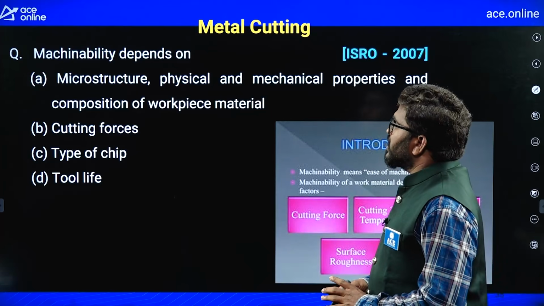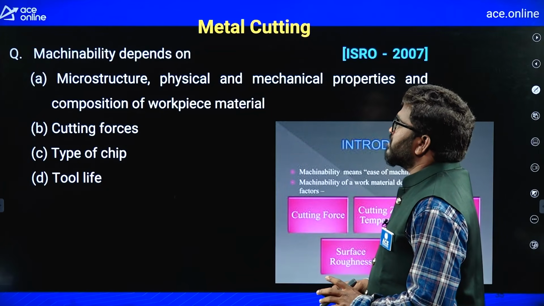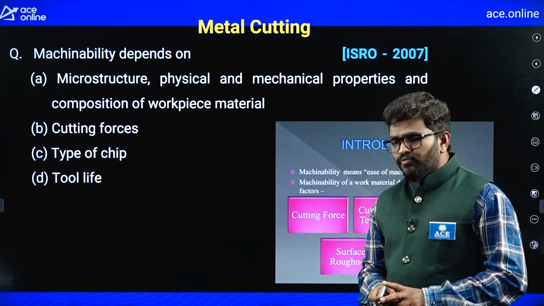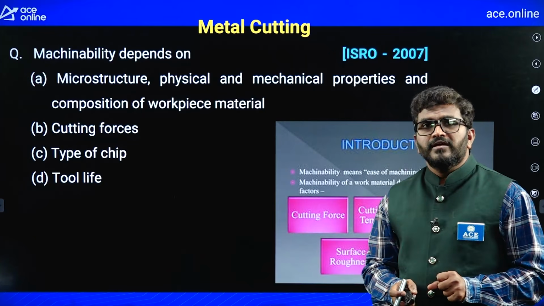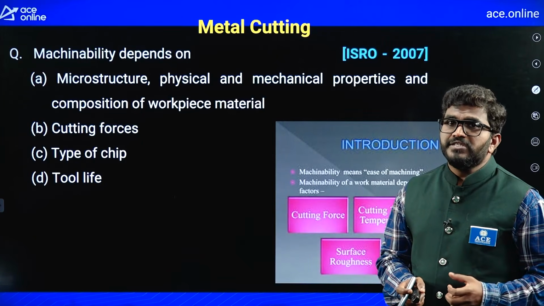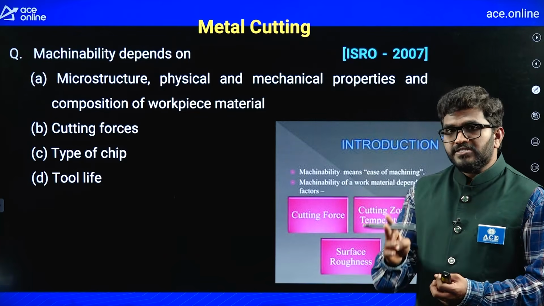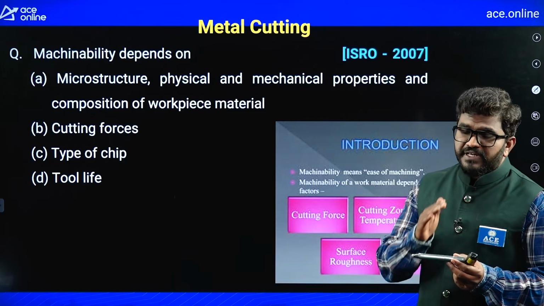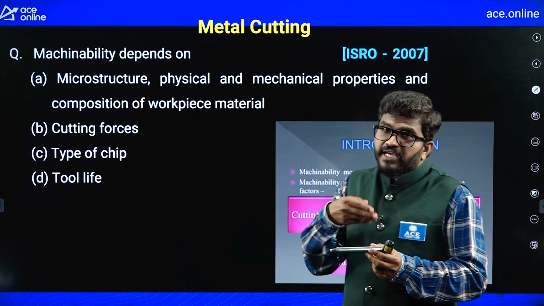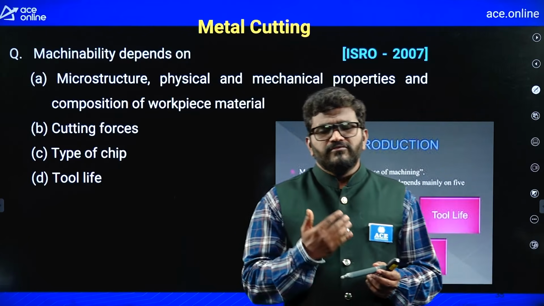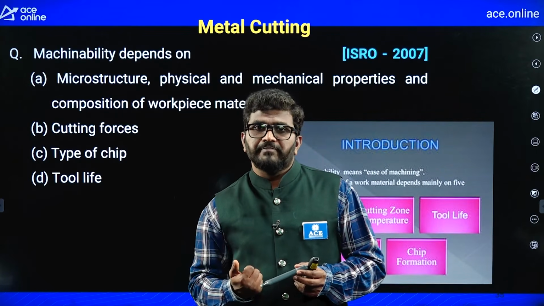Okay. Now, you can see the machinability depends on. So, what do you mean by machinability? Machinability is nothing but ease of doing machining operation. Suppose a material, let us say aluminum, is easy to cut, easy to make into a different shape by cutting, we can say it has good machinability.